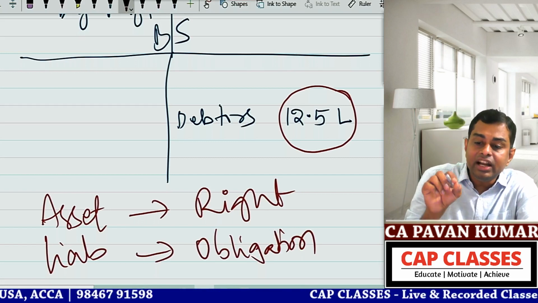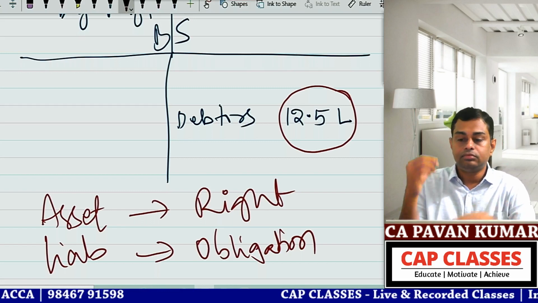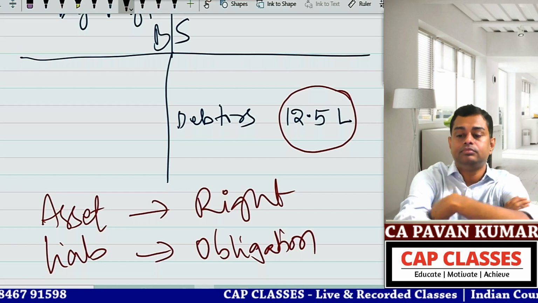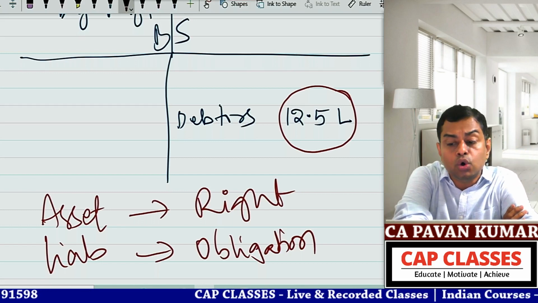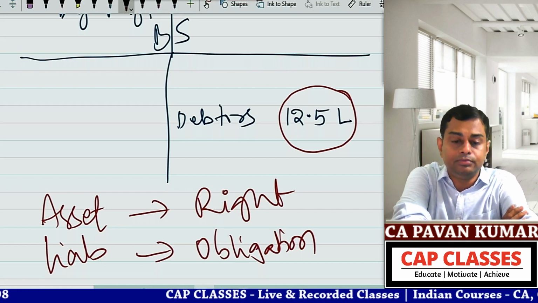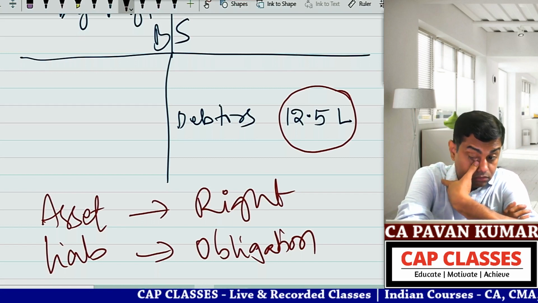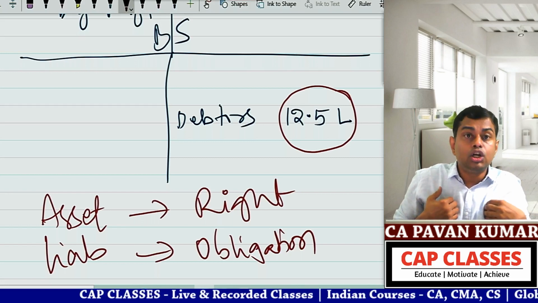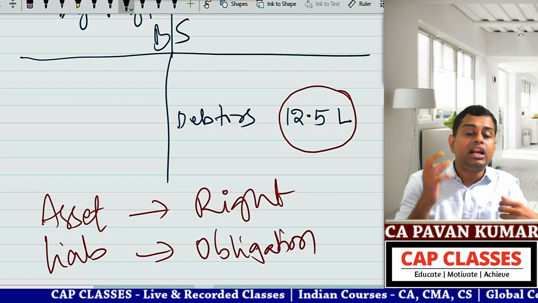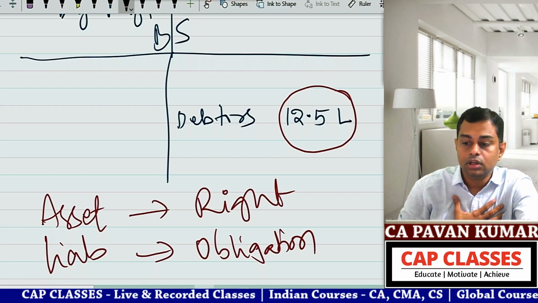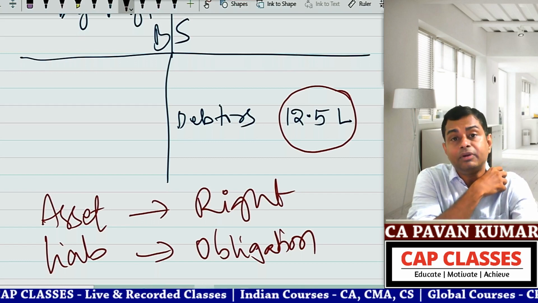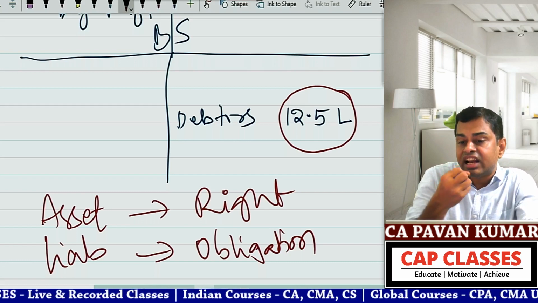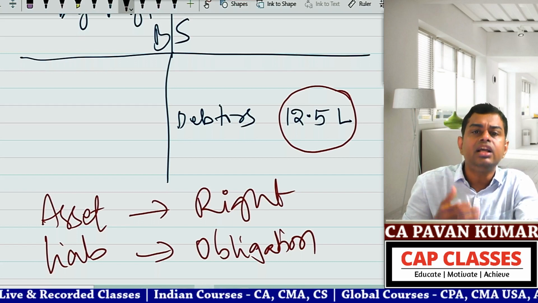So now you tell me, debtors is an asset or liability? Debtor is an asset. So it will have right or obligation, you tell me. So what is my right? To collect money from the debtor is my right. Now I am the auditor. The entity is saying I have a legal right to collect. I will ask the entity, prove it.